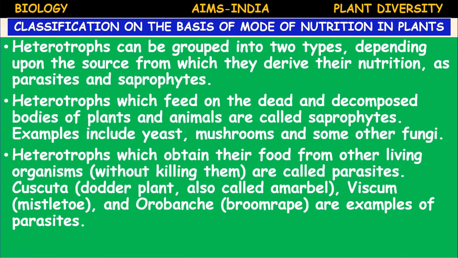Example cuscuta, also called amarbel, dodder plant, mistletoe, viscum, and orobanche, the broomrape plant are examples of parasites.